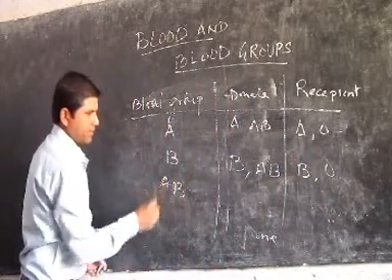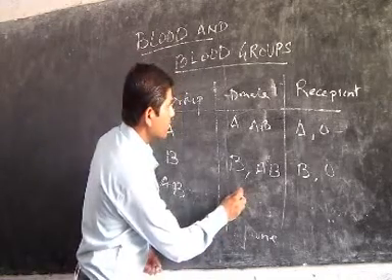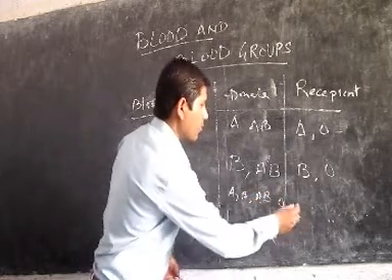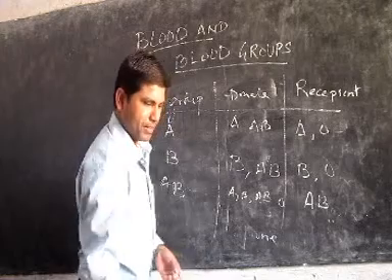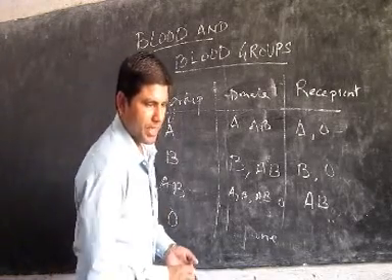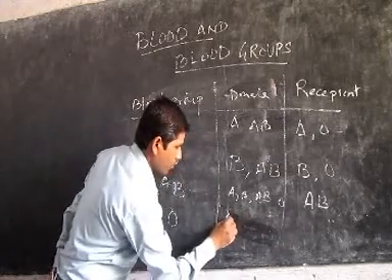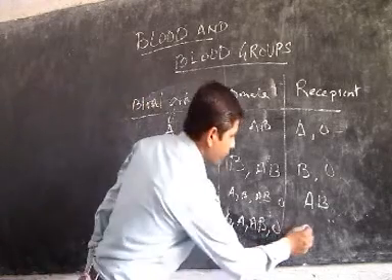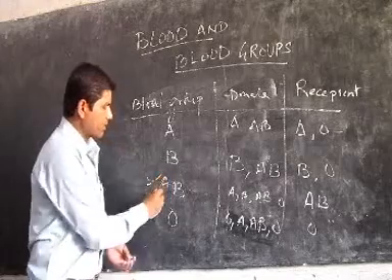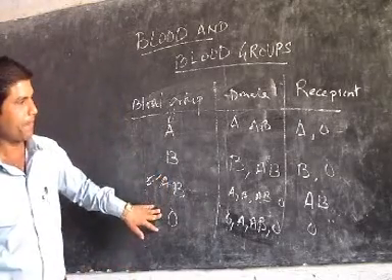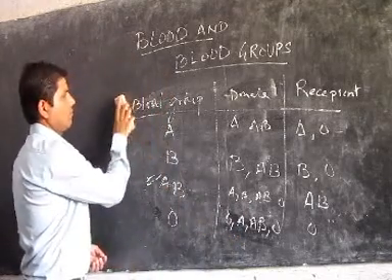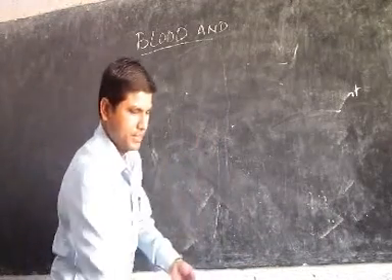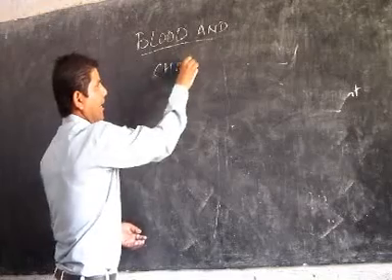And AB can receive from A, B, AB and O, but can donate only to AB. And O can donate to A, B, AB and O, but only receives from O. That means AB is the universal recipient and O is the universal donor. By following the chart, we can prove that